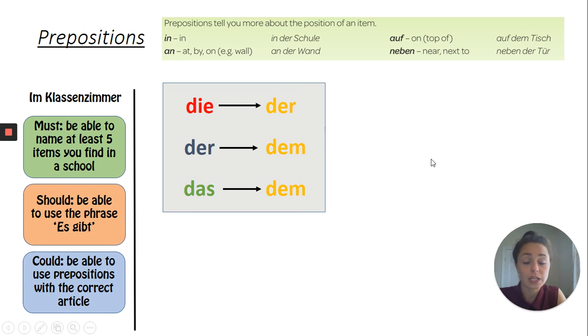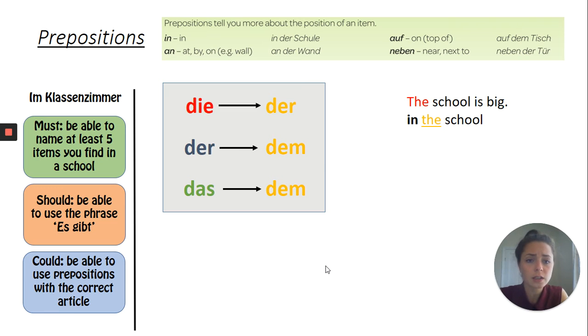Okay, so the same as it changes when we use it with the phrase es gibt, it changes when we use a preposition. However, it changes in a different way. So the way how it changes, I've got here in a table for you. An English sentence to demonstrate what I mean actually is this one here. If we go for the sentence, the school is big, then I color-coded that here. In German, this would be just feminine, so die Schule.